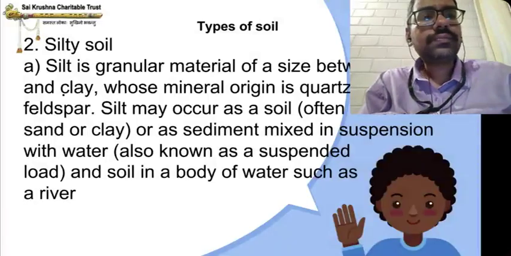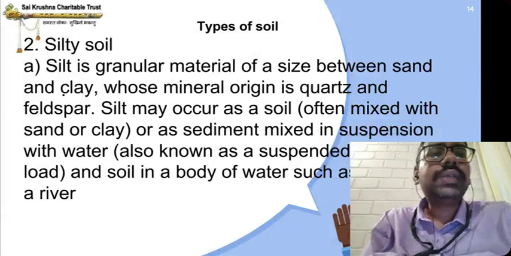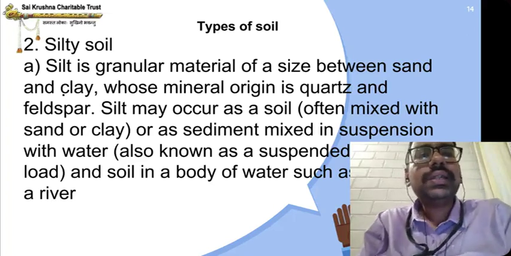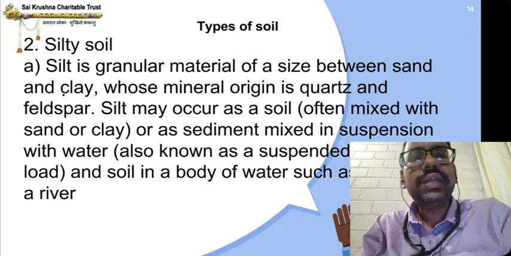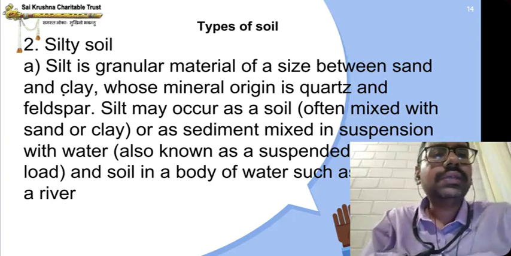Okay, children. Silty soil. Silt is a granular material of size between sand and clay. Granular means very small. It is larger than sand, smaller than clay, and its mineral origin is quartz and feldspar.